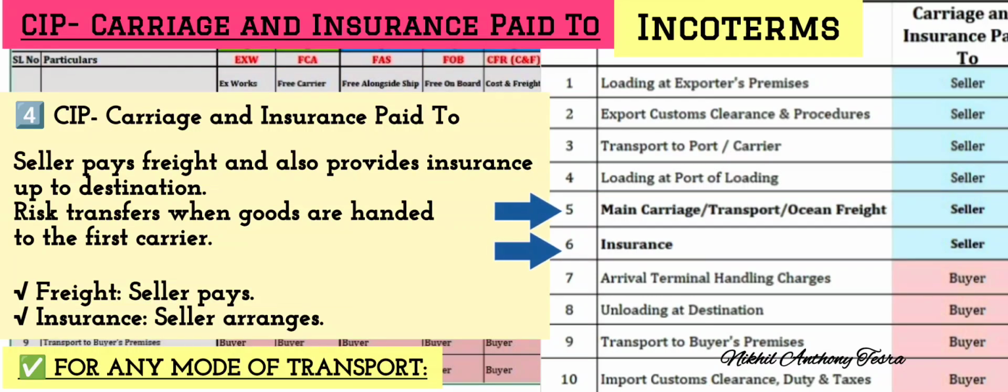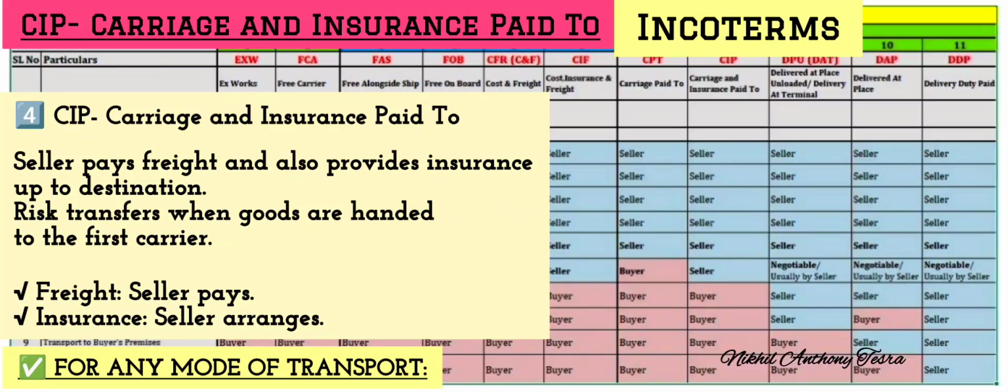CIP, that is Carriage and Insurance Paid To. Seller pays freight and also provides insurance up to the destination. Risk transfers when goods are handed to the first carrier. Freight is paid by the seller and insurance is also arranged by the seller.